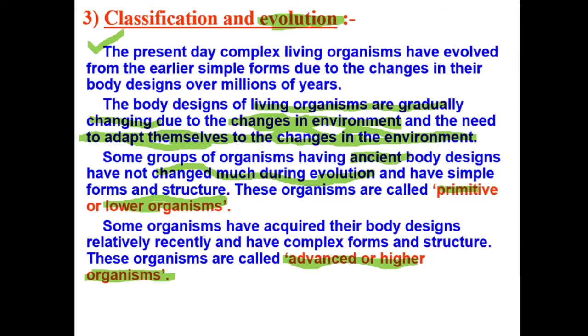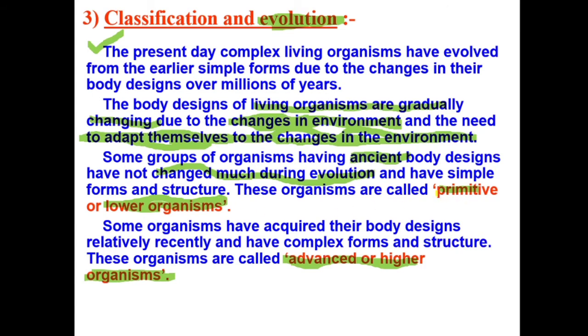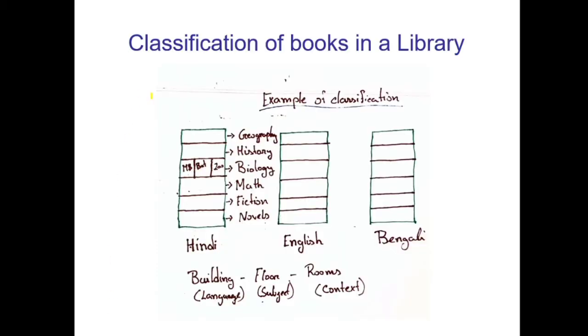Okay, so you have seen classification and evolution, how these two are related, right? When you are classifying organisms, we also have to keep in mind that there are some primitive organisms, which you also call lower organisms, and there are some advanced and higher organisms, which in the cycle of evolution came later. They are called higher organisms. Next, how we are going to classify